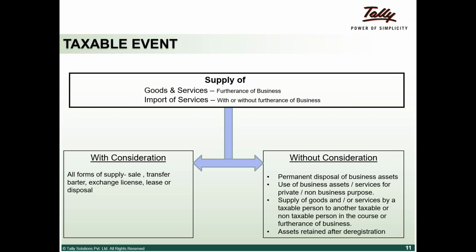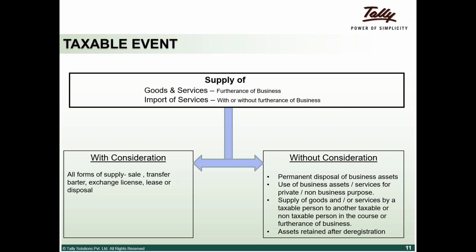Now the next leg is with consideration and without consideration. Supply of goods with consideration is sale. It may be transfer, it may be barter. That means somebody is giving a material in exchange. Exchange is basically where there is a monetary value in it. Say 10 rupees worth of rice somebody has given me, and I give back 10 rupees worth of wheat.